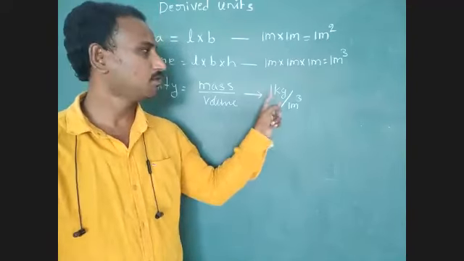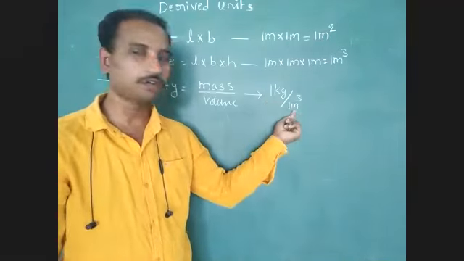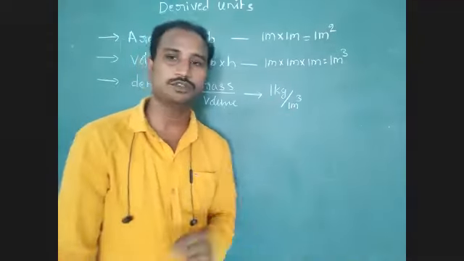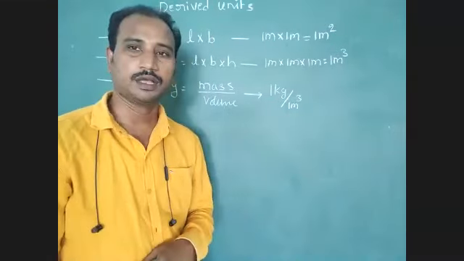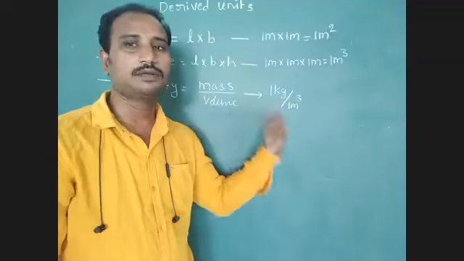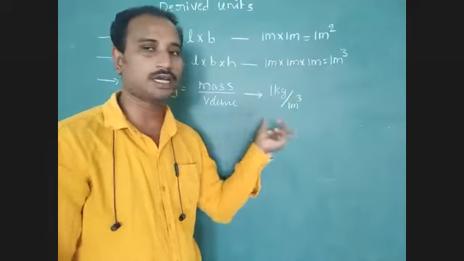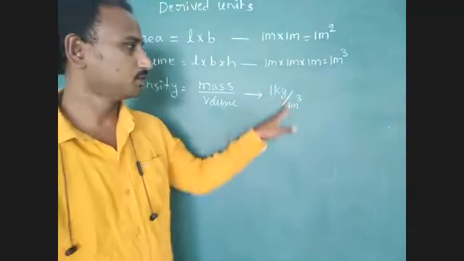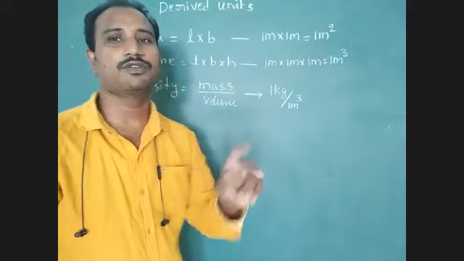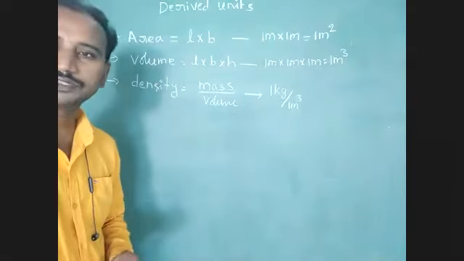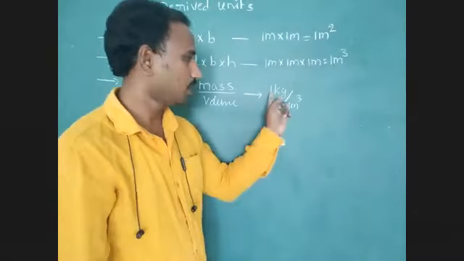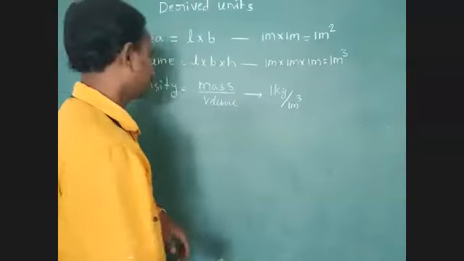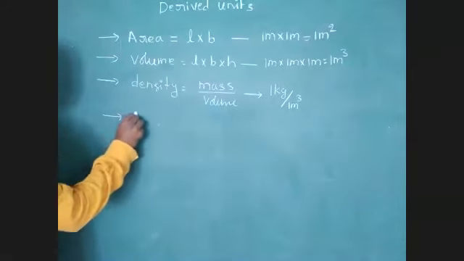So SI unit of mass is 1 kg. Here SI unit of length is meter, but how many times is meter used? 3 times. Here the fundamental units are used multiple times in this formula. 1 kg per meter cube is the derived unit of density. Understood? Okay, students. Next one, we can discuss one more physical quantity, pressure.